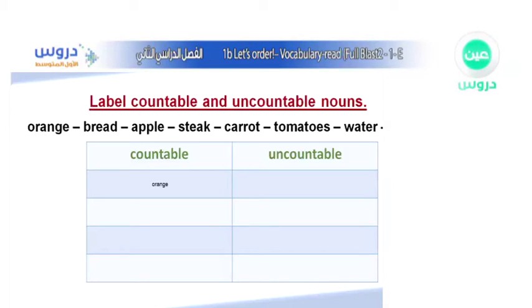Let's say bread. What about bread? No, bread is not countable. Bread is uncountable. Why is that? Because what do I have to say? I have to say a slice of bread. Alright, so the third word, apple. Can I say I want to buy 5 apples? Yes, I can. So it's countable. However, what about the word steak? Steak? Do you want some steak?